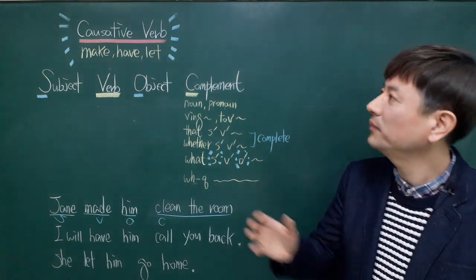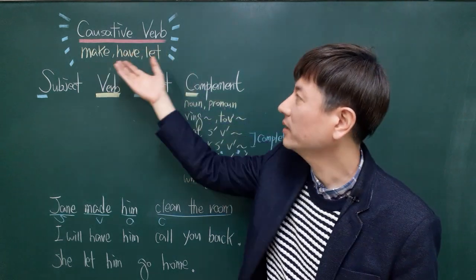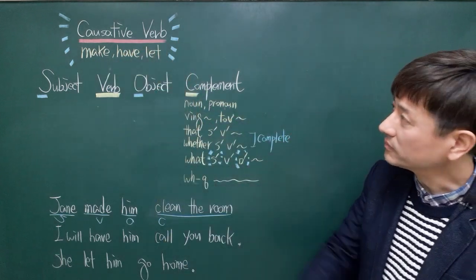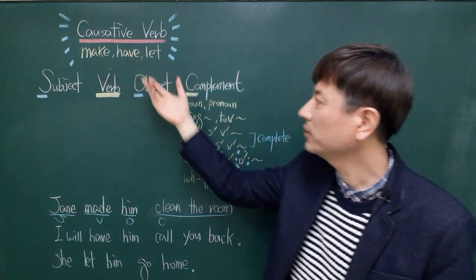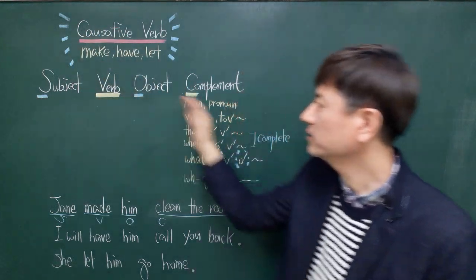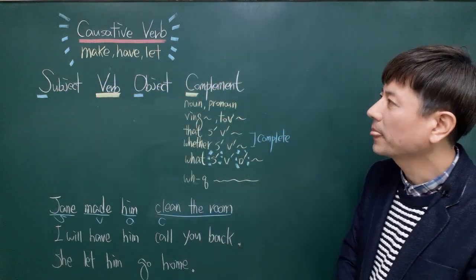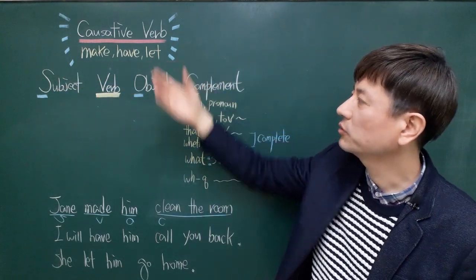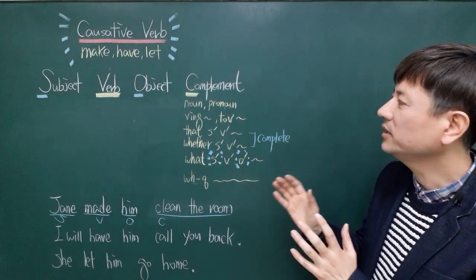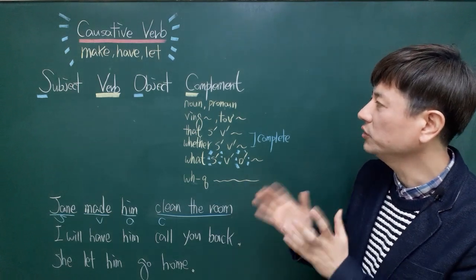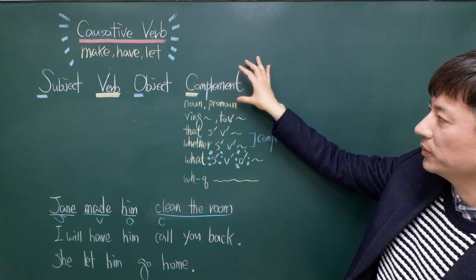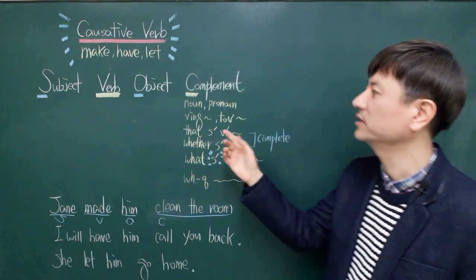Today we are going to talk about causative verbs make, have, let. You have to use make, have, let only in the sentence that is composed of subject, verb, object, complement. Before we tackle today's grammatical point, let's find out what part of speech we can use in the place of the complement. Look at this.